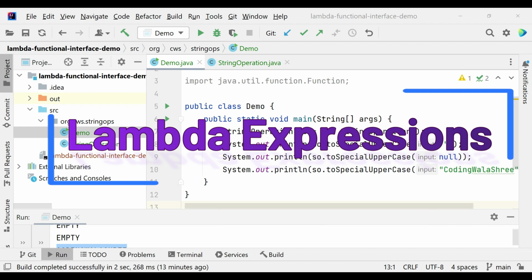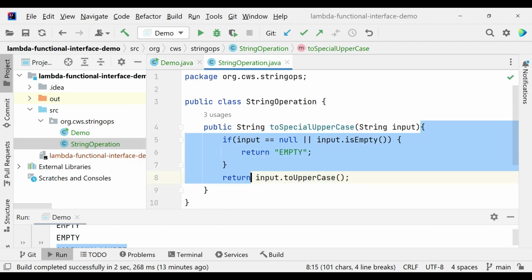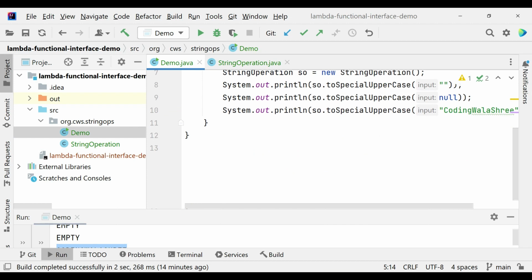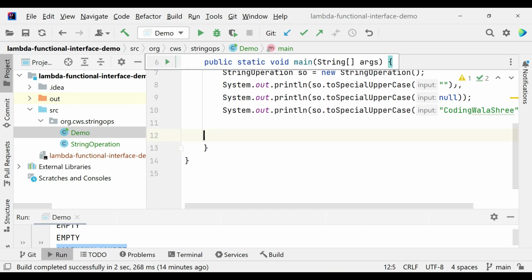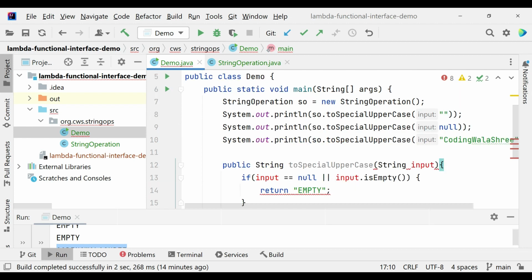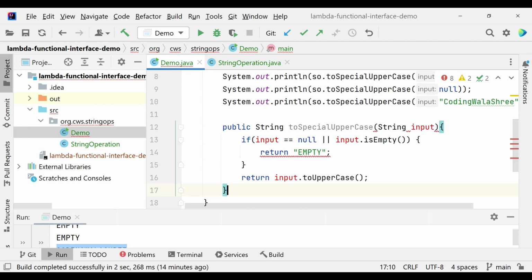So let's just copy our method toSpecialUppercase into our demo class and try to understand lambda expressions. Okay, so the way lambda expressions are written, we are just looking at how the Java 8 compiler thinks about the same code. Basically the Java 8 compiler provides syntactic sugar to optimize this code.